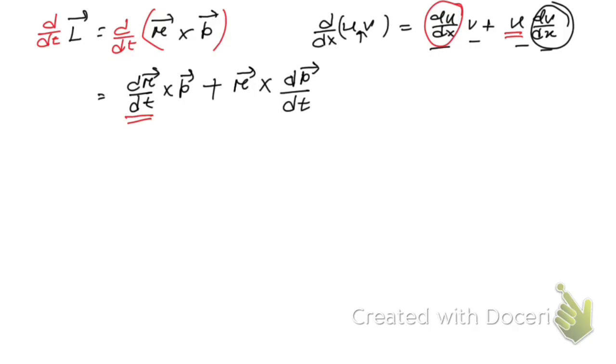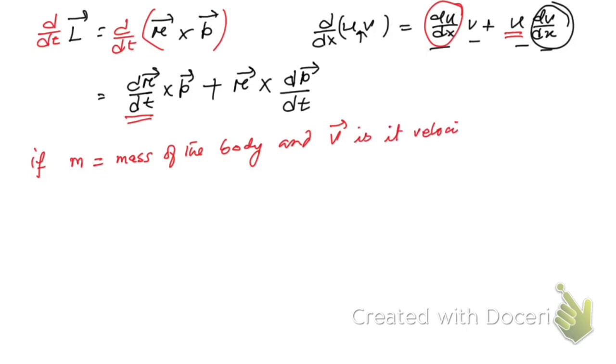Now you see, if m is the mass of the body and v is its velocity, then the momentum p must be equal to m into v, right?